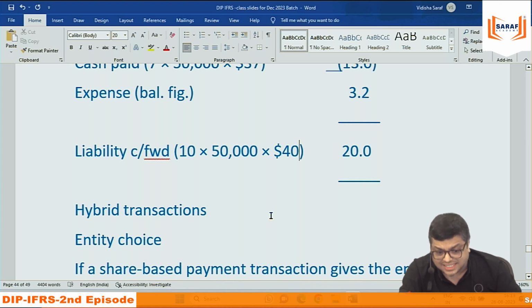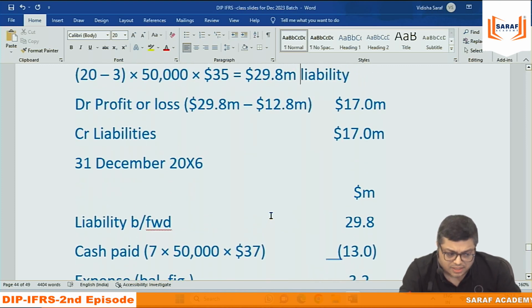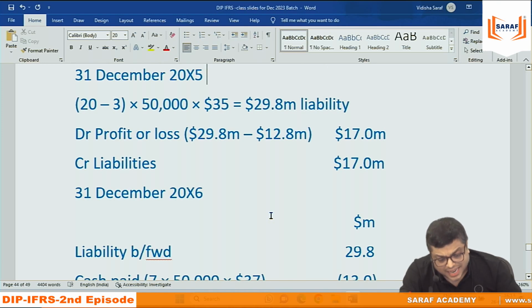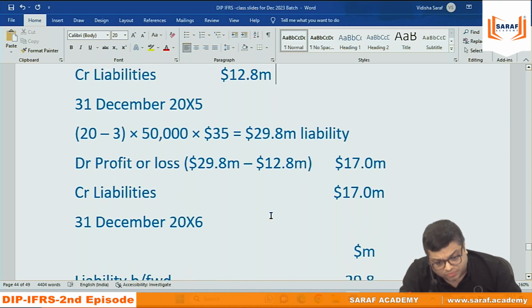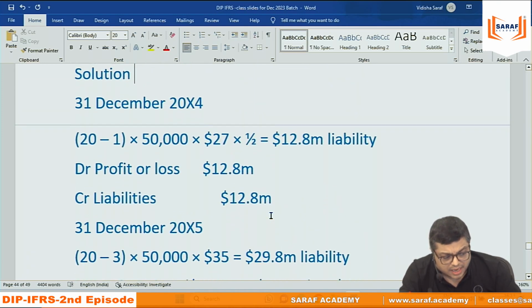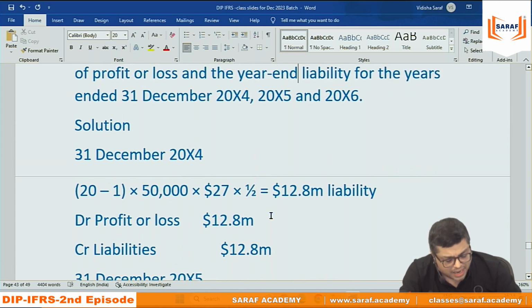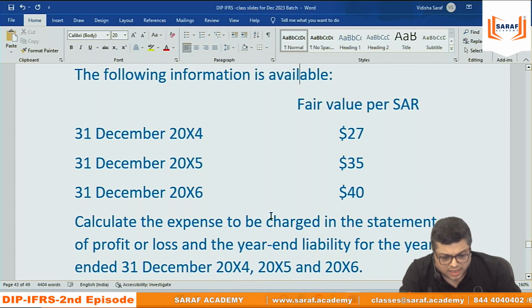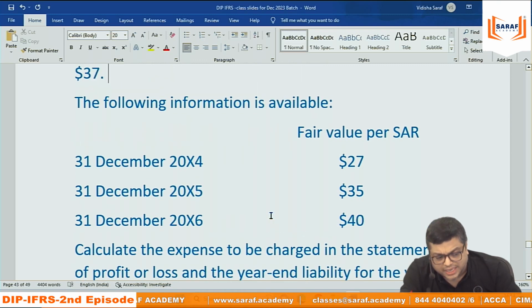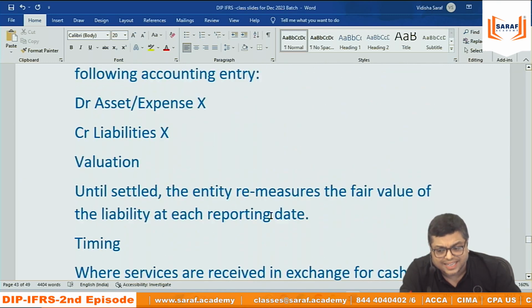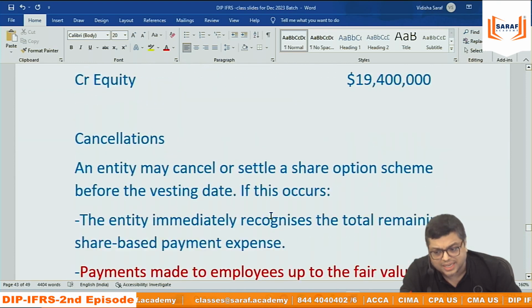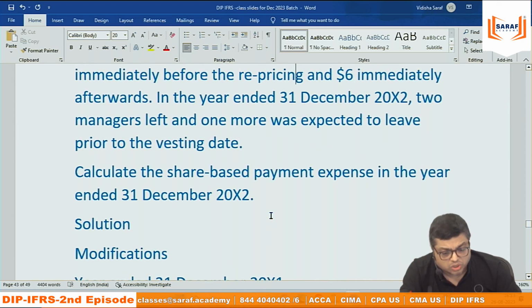So under cash settled, market conditions are incorporated. Recalculation of fair value at the end of every year is a must. But under equity settled, market factors are not taken into consideration. The fair value will be calculated only once at the grant date. After that it is not recalculated. Because there, window dressing will be there when you recalculate again.